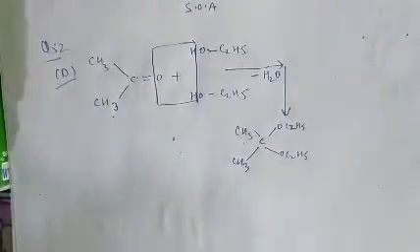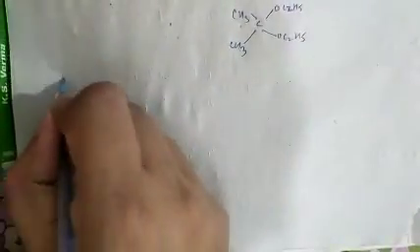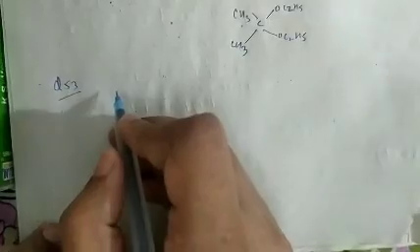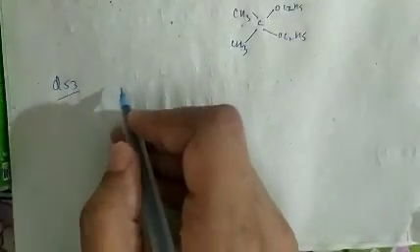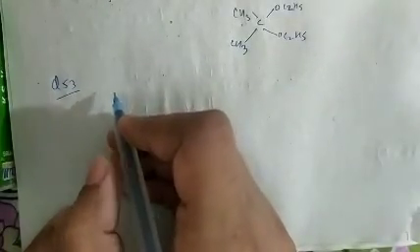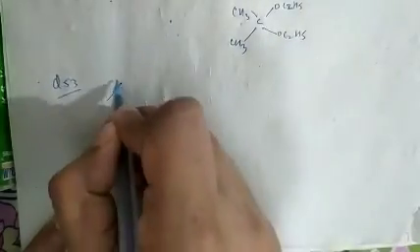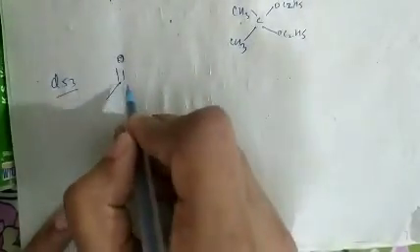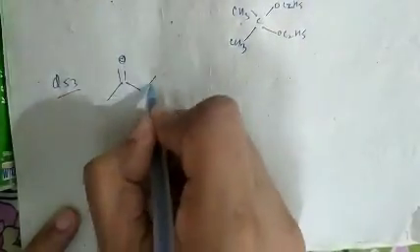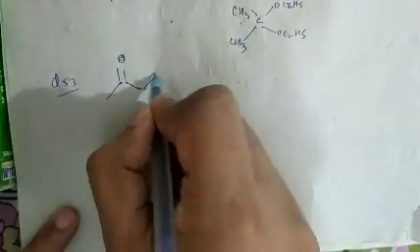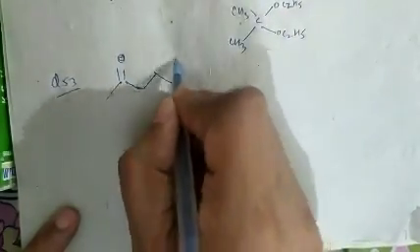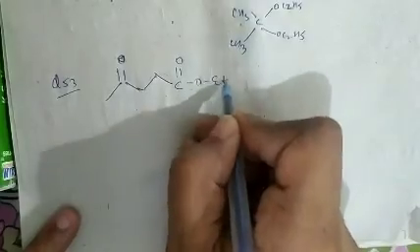See question number 53. In question number 53, what is given there? Question number 53 is basically which of the following reagent is used for the conversion. This is C=O and COOEt.